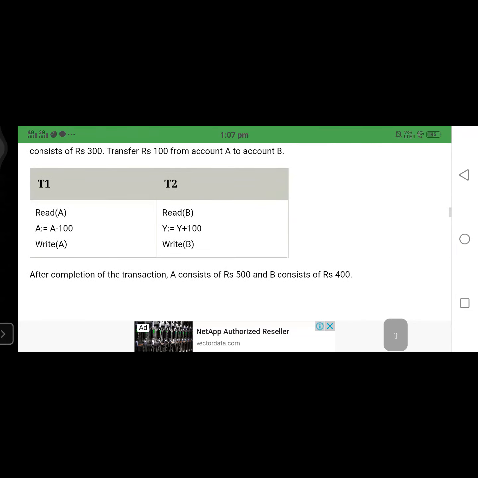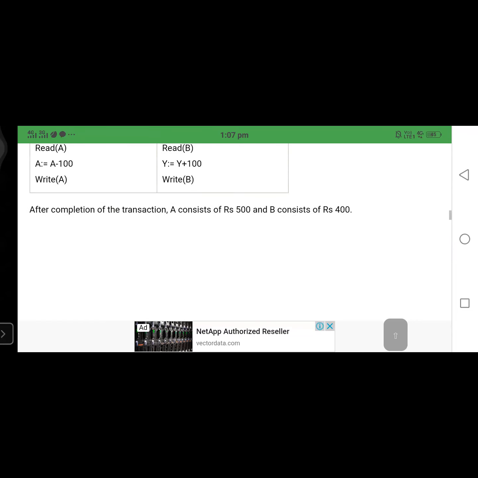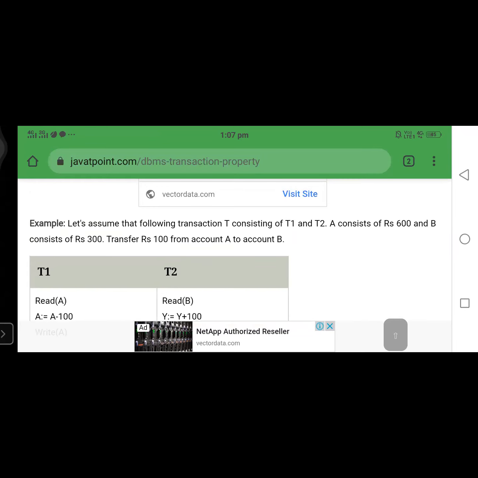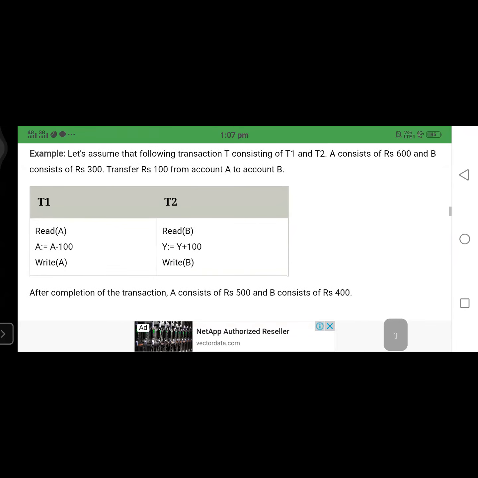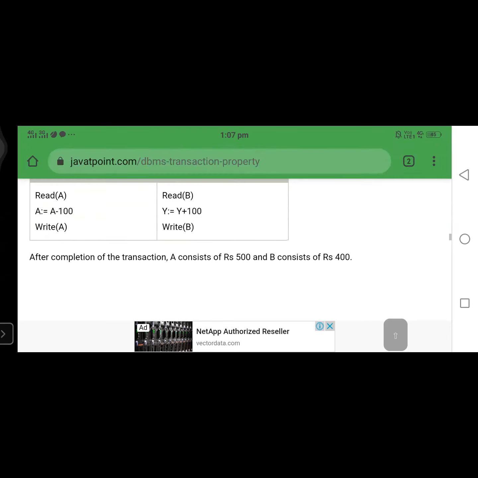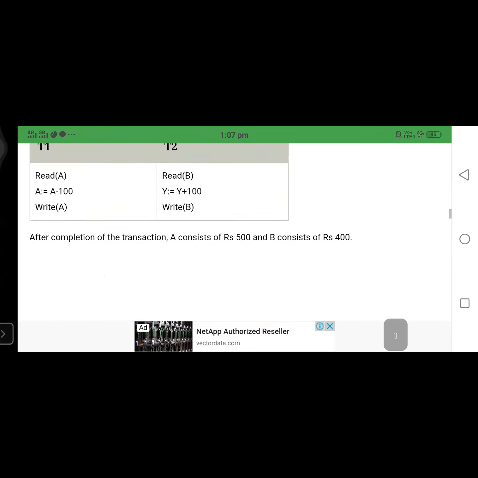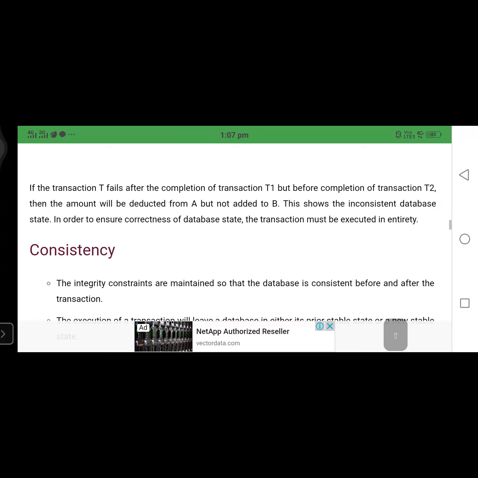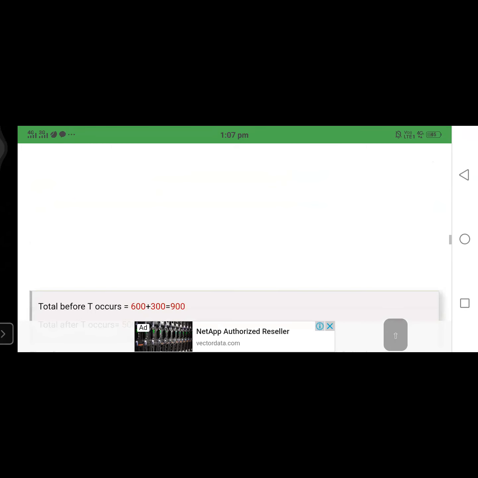Please try to observe now. The first transaction reads the account A, deducts 100 rupees from A, and writes A to the disk. Next, it reads B, the deducted amount is added to B, and writes B. After the completion of this transaction, A consists of 500, because we only deducted 100 rupees from the initial balance of 600. B consists of 400, because we added 100 to its original 300. So this is the example for atomicity.